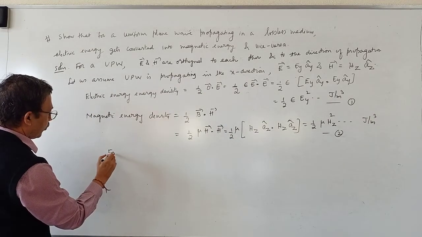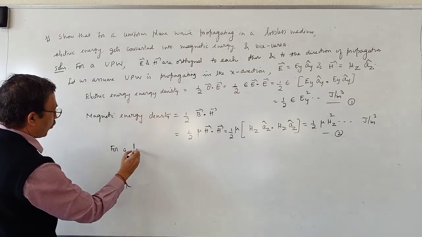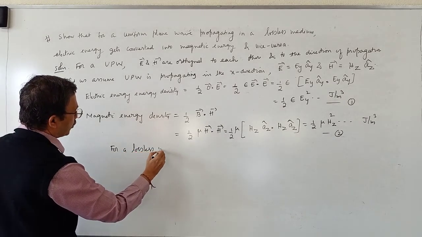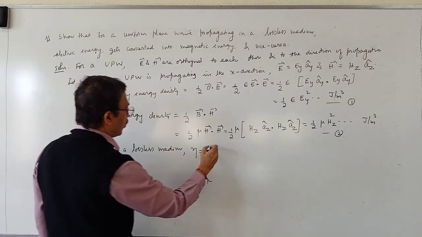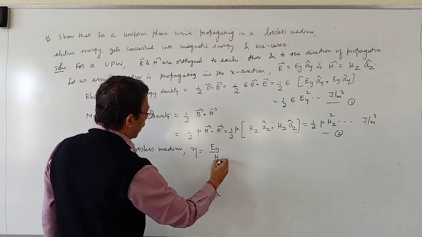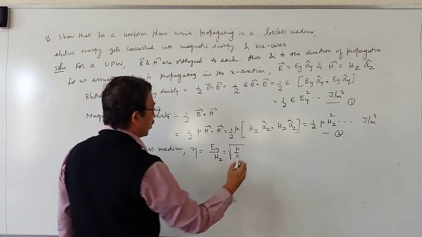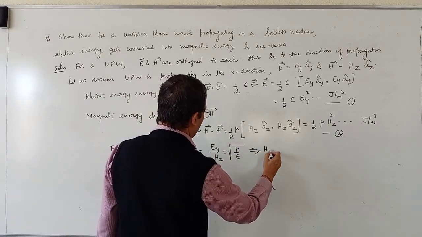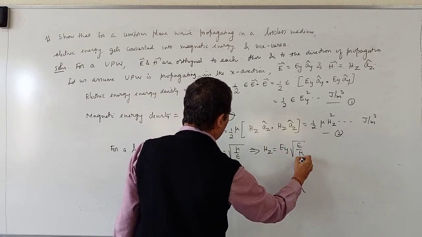For a lossless medium, eta is equal to Ey divided by Hz, which is equal to root of mu by epsilon. This implies Hz is equal to Ey into root of epsilon by mu.